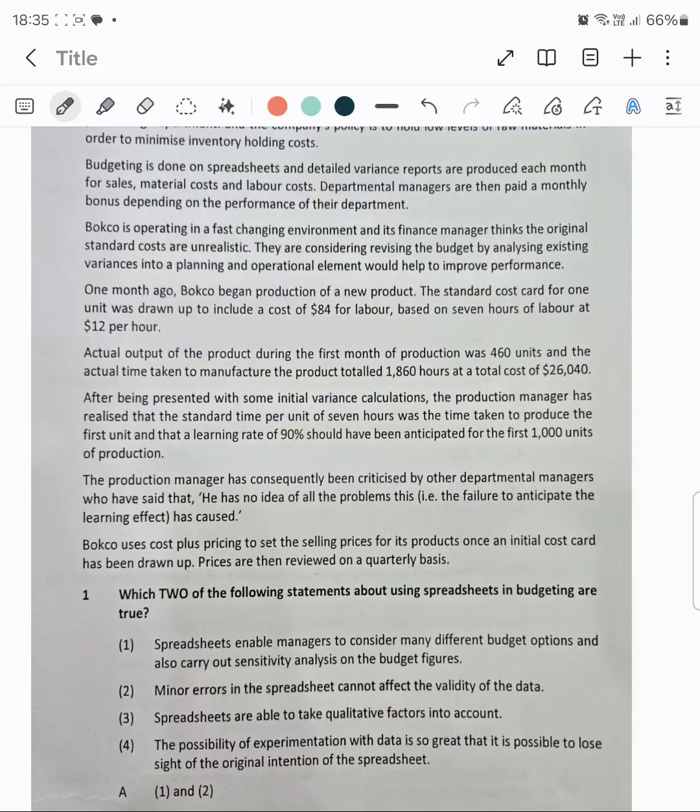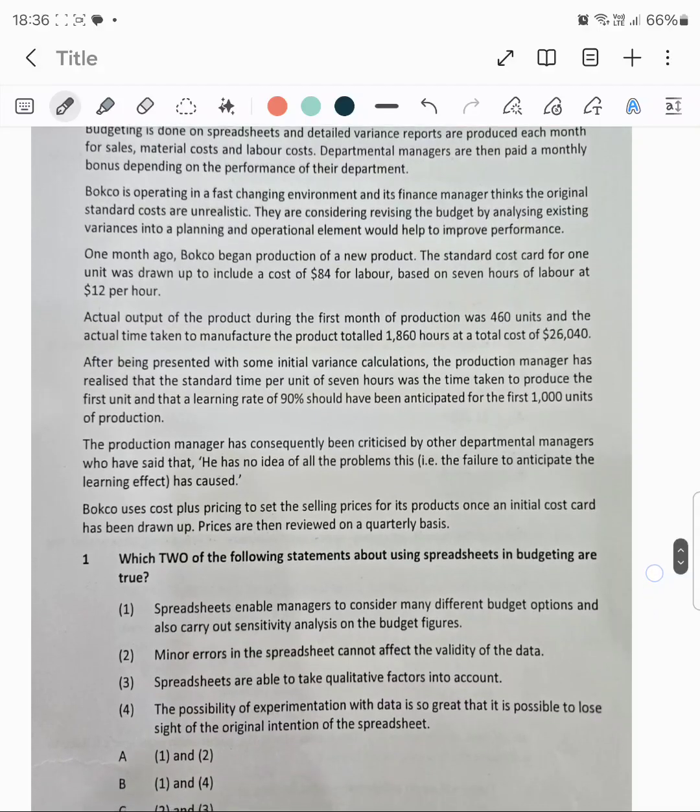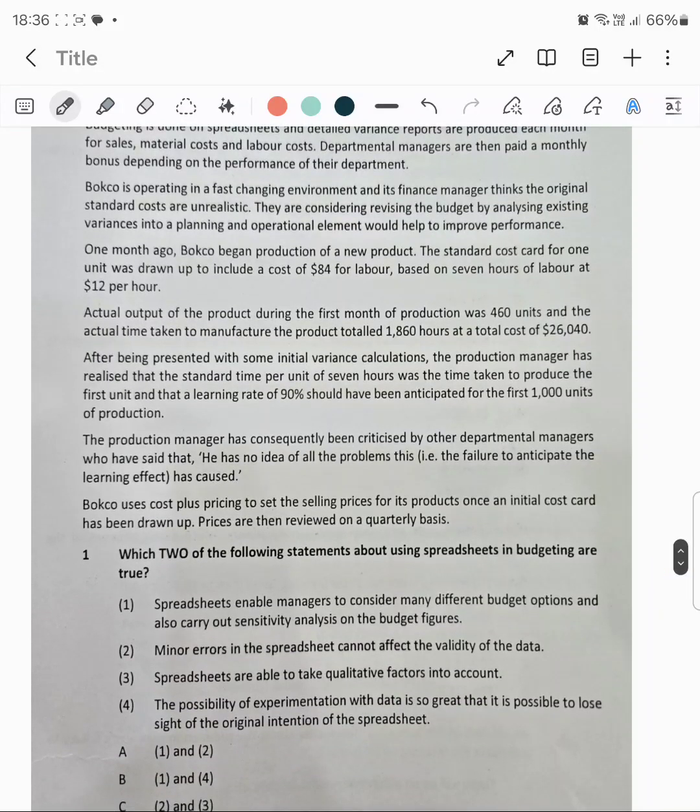After being presented with some initial variance calculations, the production manager has realized that the standard time per unit of 7 hours was the time taken to produce the first unit, and a learning rate of 90% should have been anticipated for the first 1000 units.